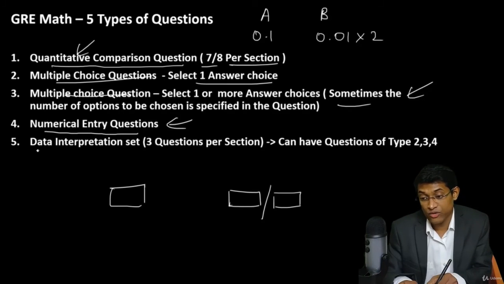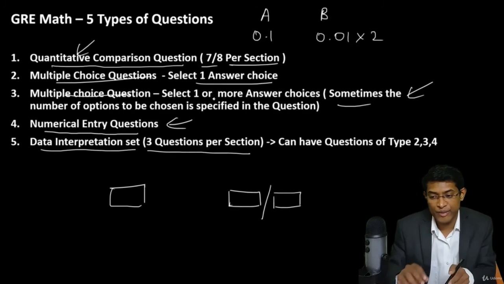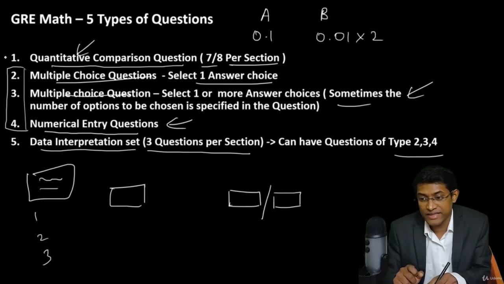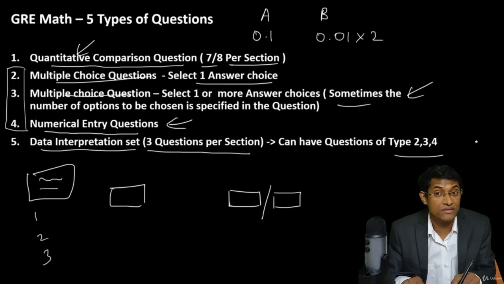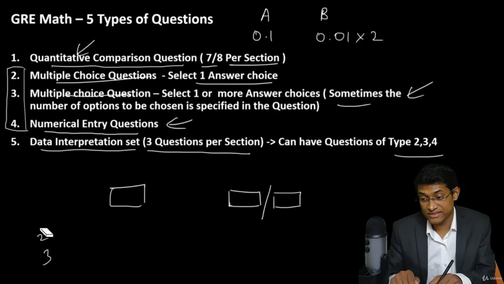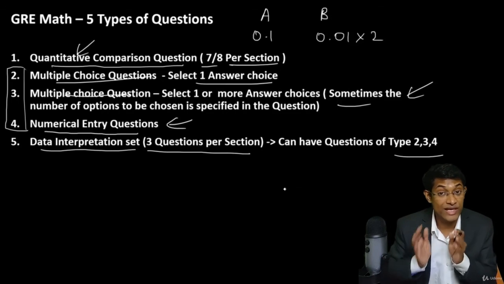All right, now you also have data interpretation questions. So that's 3 questions per section. You will have a paragraph, and based on this paragraph, you will have 3 questions, and these questions can be of type 2, 3 and 4. That is, they cannot be quantitative comparison questions. All right, now we have briefly discussed the important things to keep in mind when it comes to GRE math.